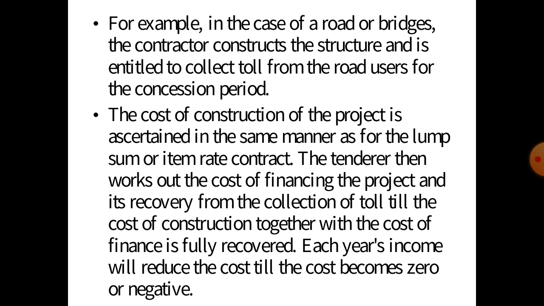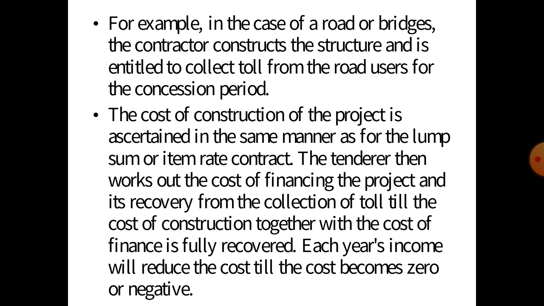For example, in the case of roads or bridges, the contractor constructs a structure and is entitled to collect the toll from the road users for a concession period. So the cost of construction is worked out in the same manner as a lump sum or item rate contract. The tenderer then works out the cost of financing the project and its recovery from the collection of the toll, till the cost of construction together with the cost of finance is fully recovered.